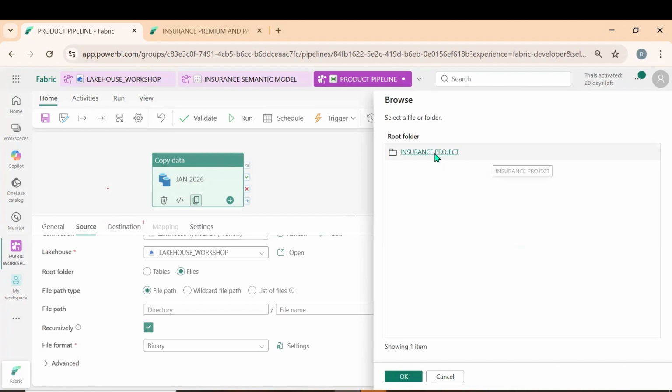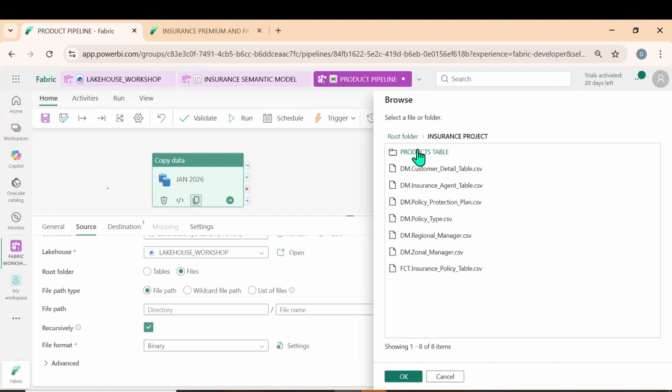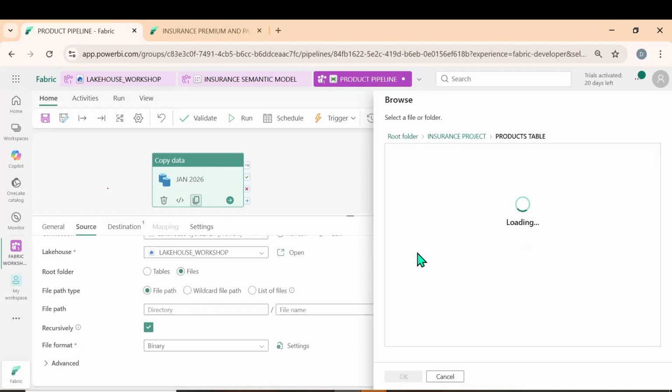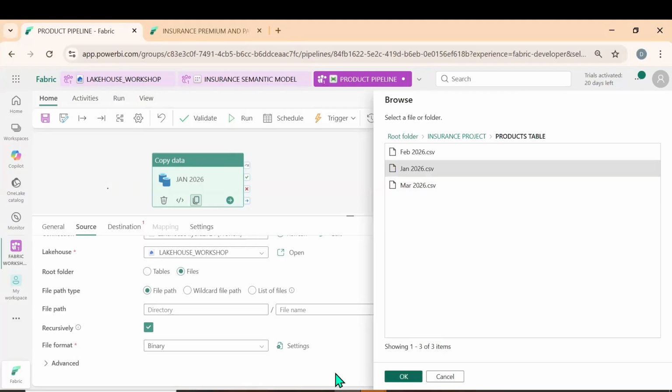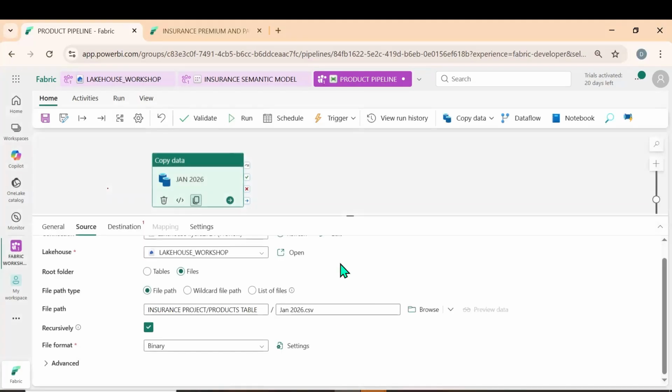Click on the insurance project. Do we have that or not? Isn't it loaded? Yeah, in the products we have it. So let me select Jan. Click on OK. Okay, we got it. In the file format, it is not binary. It is delimited text.